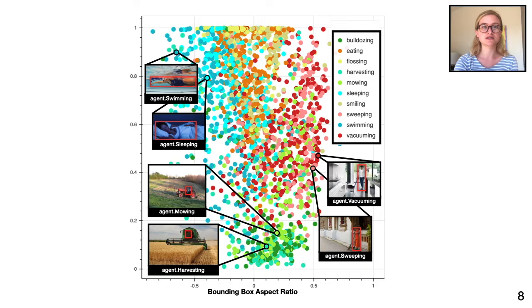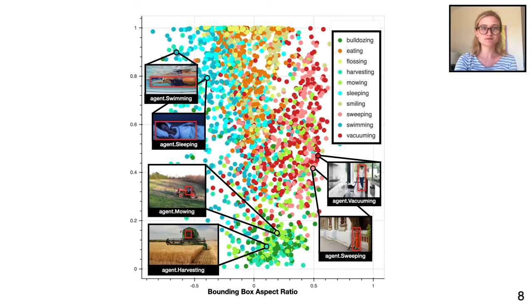This figure shows the scale and aspect ratio for many different object classes. However, these classes are all appearing in the agent role. Here we can see how semantically similar actions like mowing and harvesting or sweeping and vacuuming tend to cluster together, as the agents doing these actions have a similar appearance. It also shows the difficulty of this task, as one cannot just use the agent to distinguish between actions like mowing and harvesting. These agents have an incredibly similar appearance, and these actions must be distinguished using the larger context of the scene.